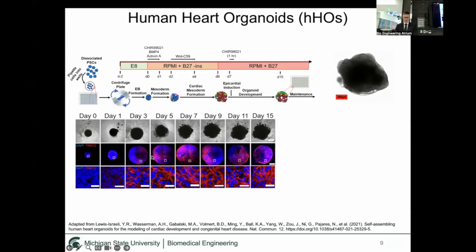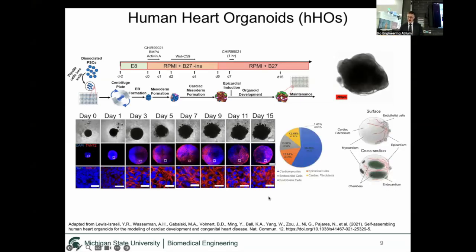As you can see over time, there's stronger expression of this protein that's expressed in cardiomyocytes called cardiac troponin. And as you can see with development, it gets stronger and stronger in expression. They characterized the cellular content of these organoids, and they found that not only did they feature cardiomyocytes, but other cell types found within the heart, including endocardial cells, endothelial cells, epicardial cells, and fibroblasts.